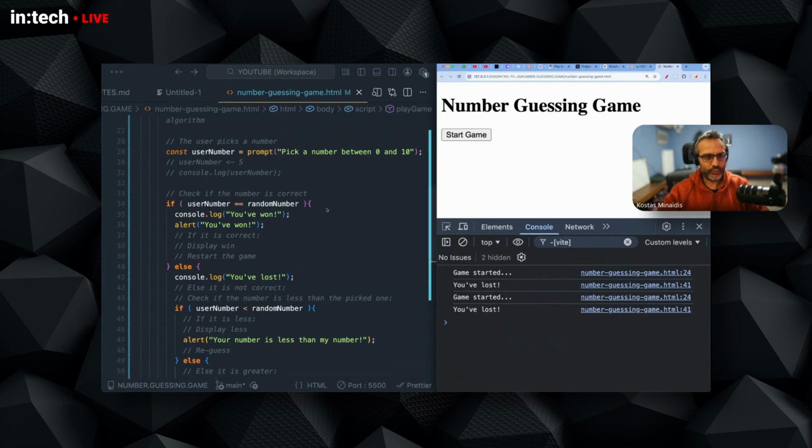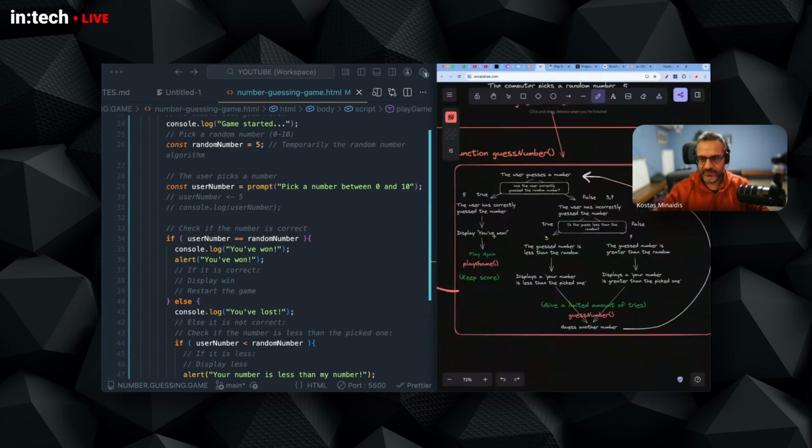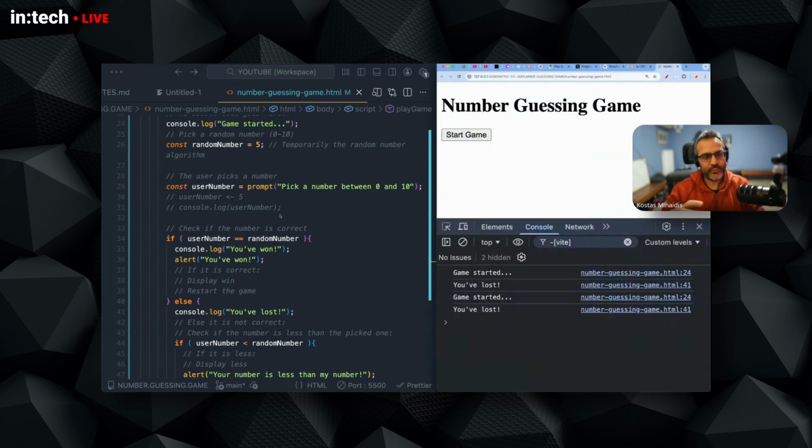Now, in order to do that, I will have to find the code that I have designated in my diagram, like where this guessing part of my code starts. In my diagram, this red block was put in the description here, which says the user guesses a number. So right when we give the user the ability to pick a number, this is where this function guess number starts. So I'm going to use that and try to find that point in my code. You can see here the pseudocode once again helps me pinpoint that point.